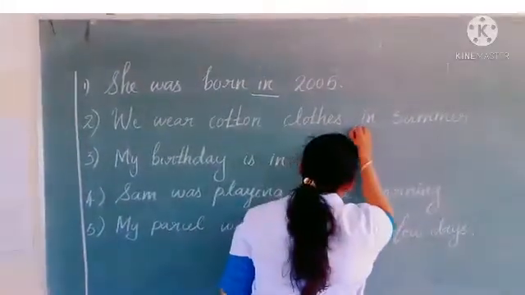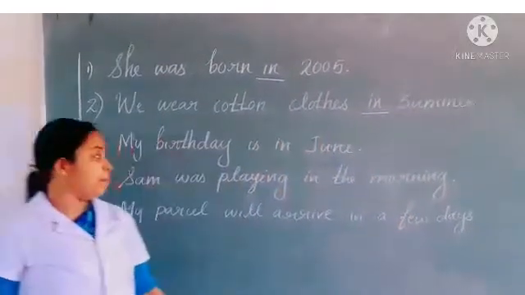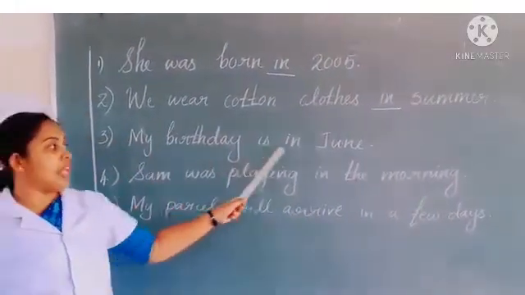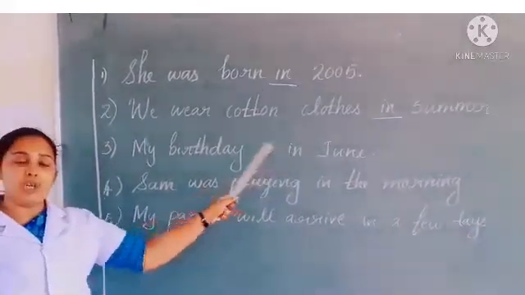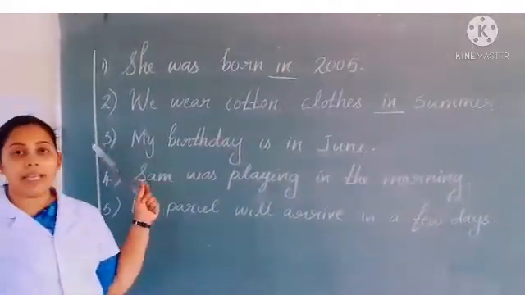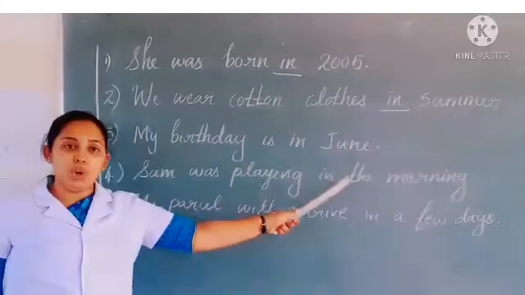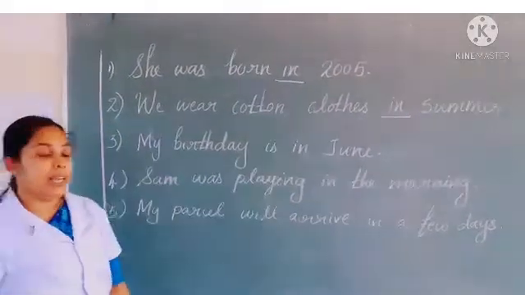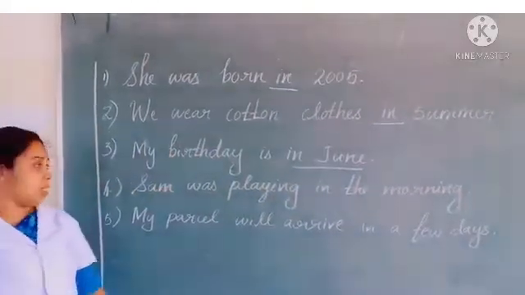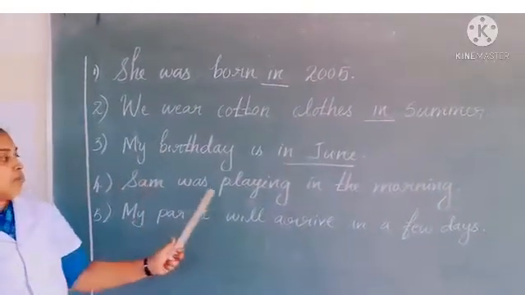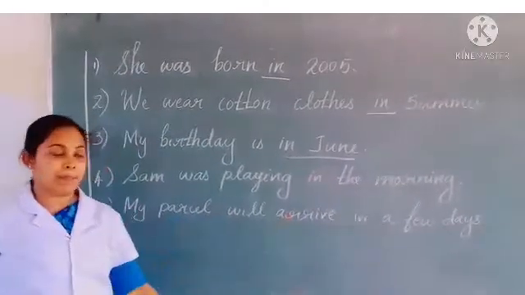So here we can underline the preposition in. Third one, my birthday is in June. In which month we are celebrating the birthday? Yes, in June. So here we use in with a particular month. Fourth one, Sam was playing in the morning.